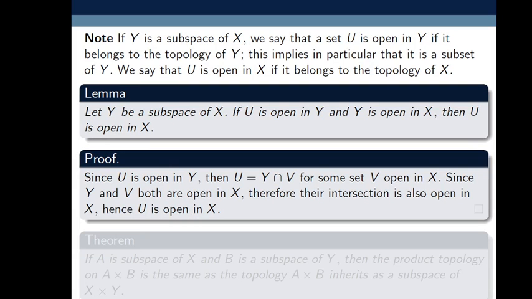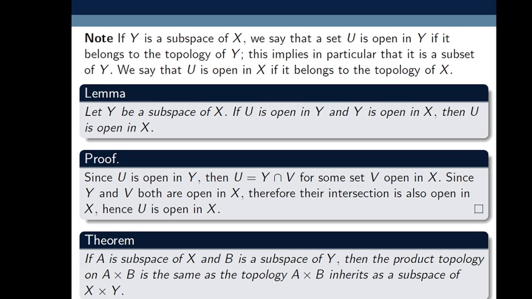So remember that the open sets in subspace Y consist of all possible intersections of open sets in X with Y. This we use here to prove the lemma. Next theorem.